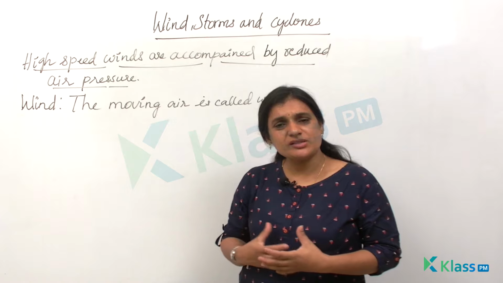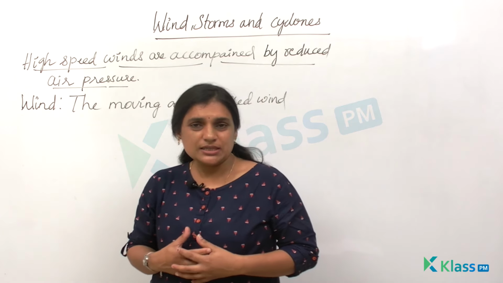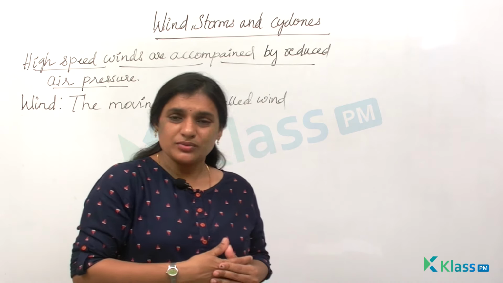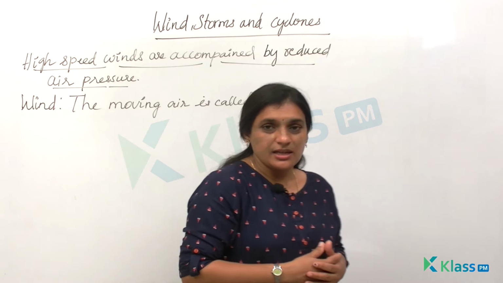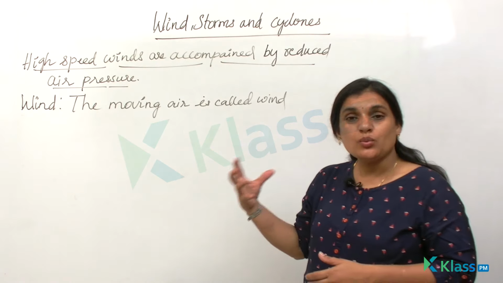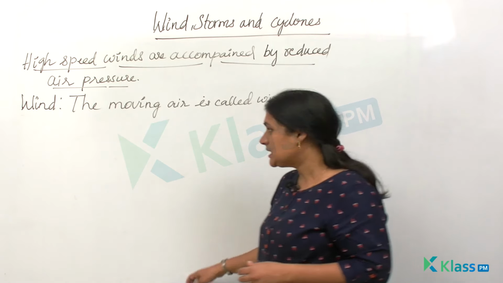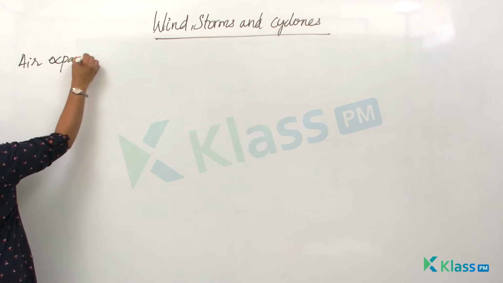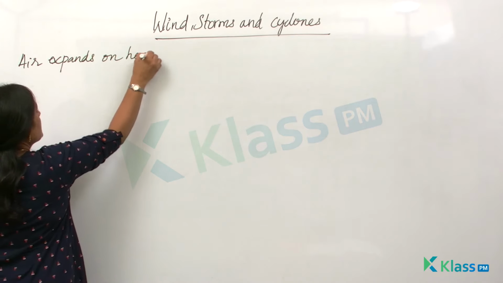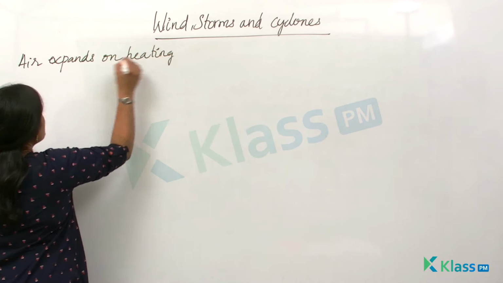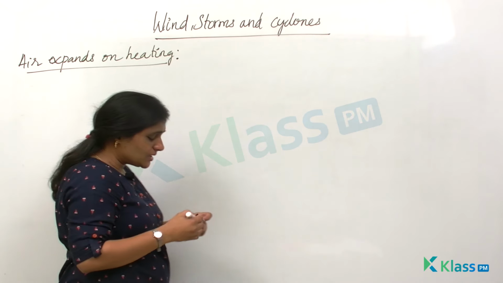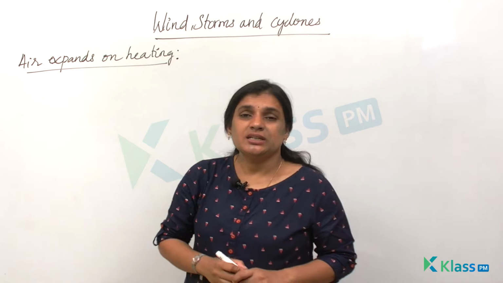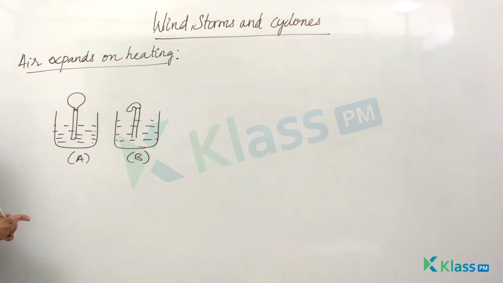Now how are these differences created in nature? Temperature is also one of the components which can cause these differences. Now let us learn about all this in detail by doing a small activity which can tell us that air expands on heating. Let us do a small activity to see how air expands on heating and how the differences between these can cause disturbances in nature, right?